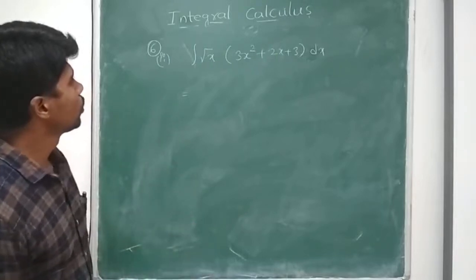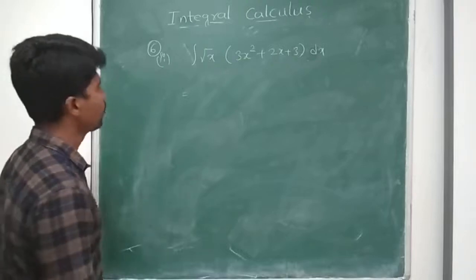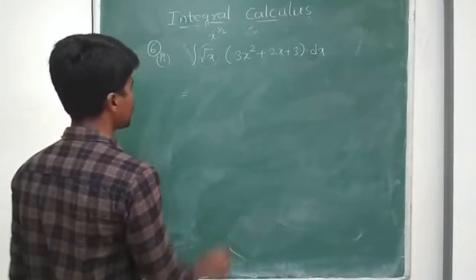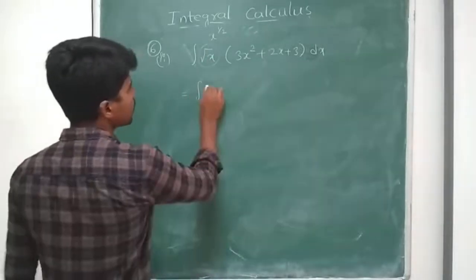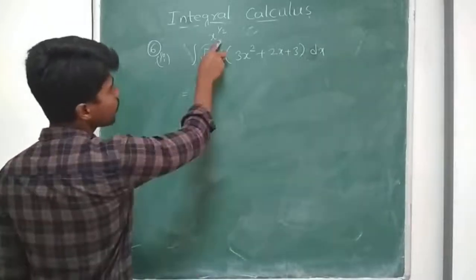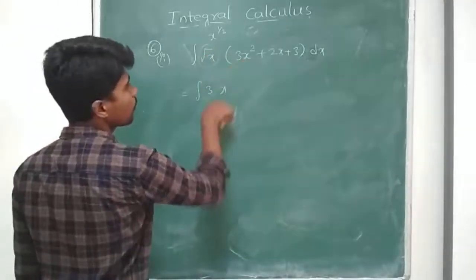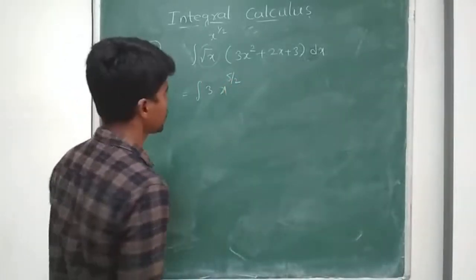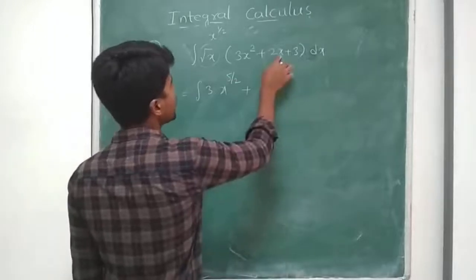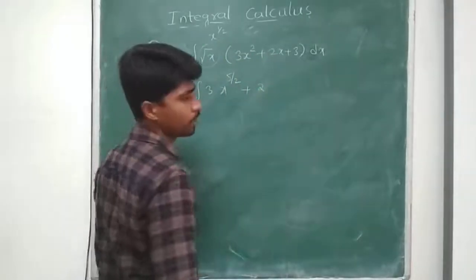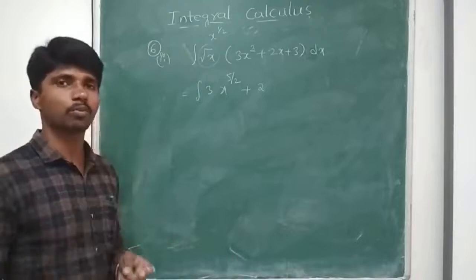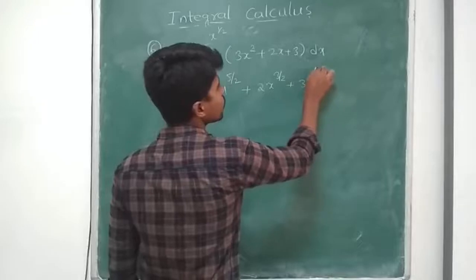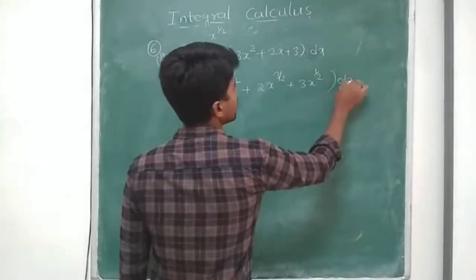Root x can be written as x to the power of 1 by 2. So root x represents x to the power of 1 by 2. Now integral 3 into x to the power of 1 by 2 into x square, x to the power of 2 plus 1 by 2, 5 by 2. Okay, plus 2x into x to the power of 1 by 2, nothing but 2 into x to the power of 1 plus 1 by 2, 3 by 2, plus 3 into x to the power of 1 by 2 dx.